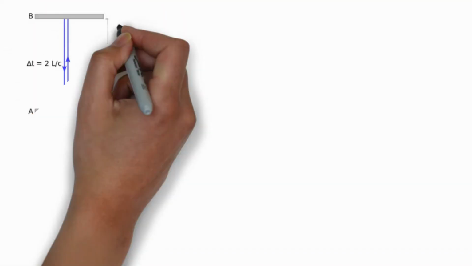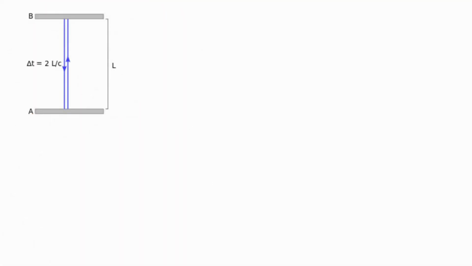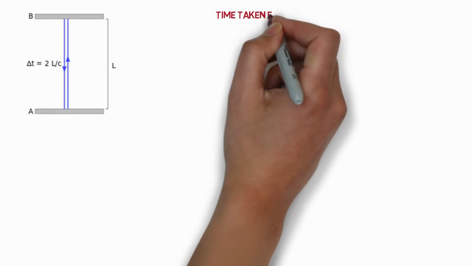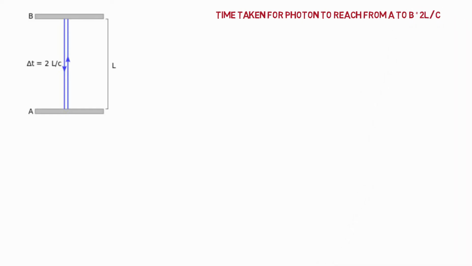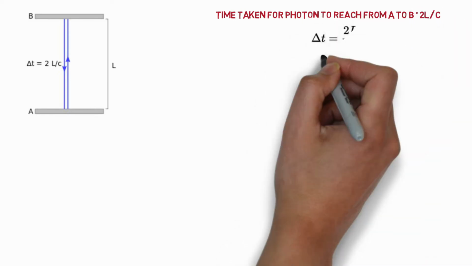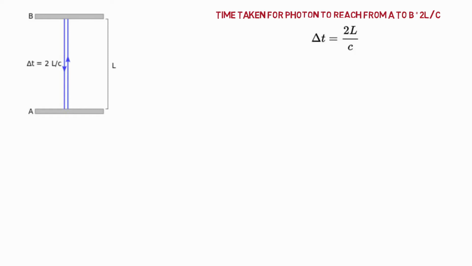Imagine there are two plates A and B, and a light particle, that is a photon, is traveling from A to B. Length between A and B is L. As we know, the speed of light is constant c, so the time taken for the photon to reach from A to B will be 2L by c.